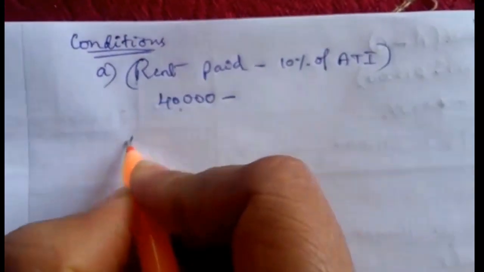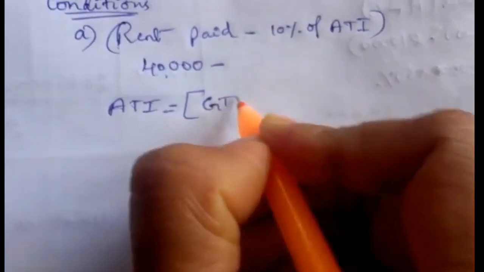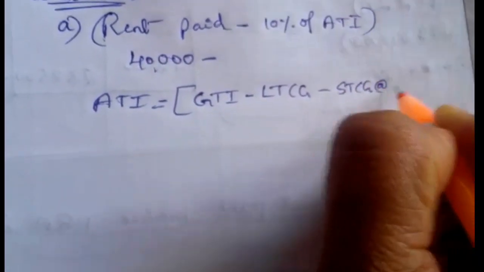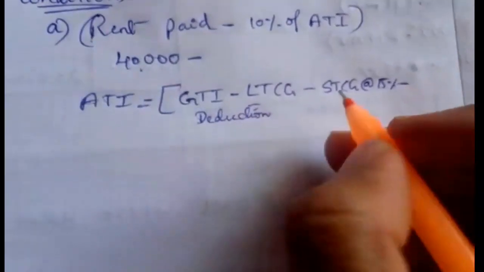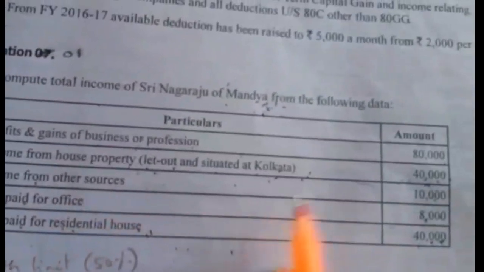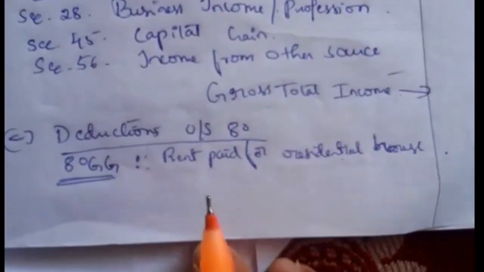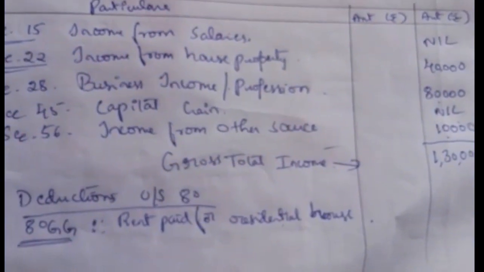So for that we have to compute ATI. ATI equals GTI minus long-term capital gain if any, short-term capital gain at 15% if any, minus deductions under Sections 80C to 80U, except 80G. Here in this question they have not given any capital gain. There is no capital gain and no other deductions to claim other than 80GG. So no deduction, and ATI is nothing but GTI.